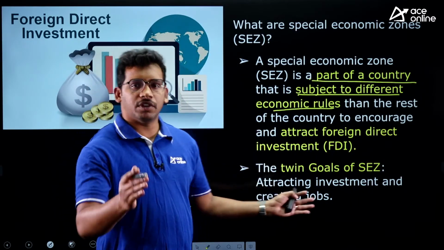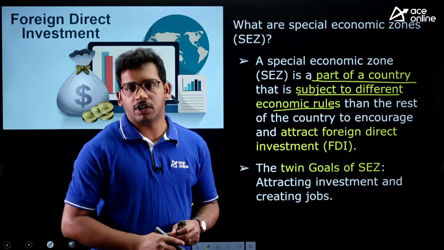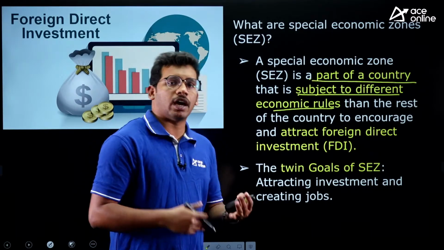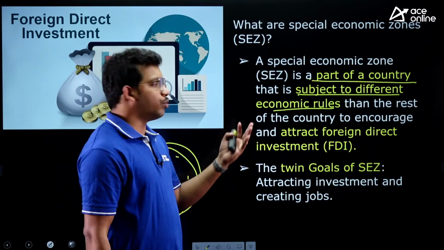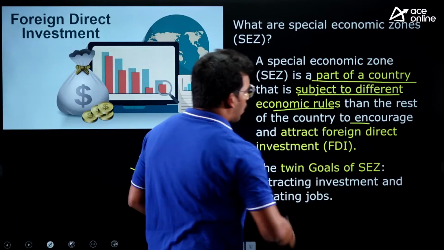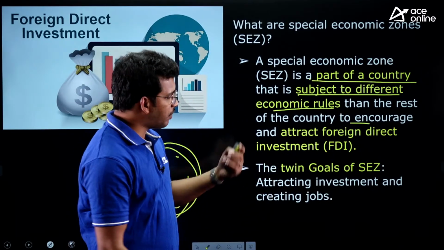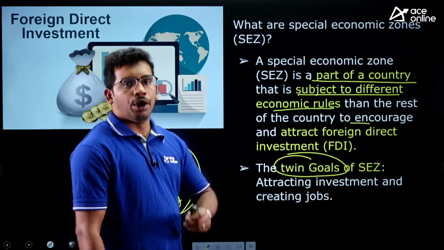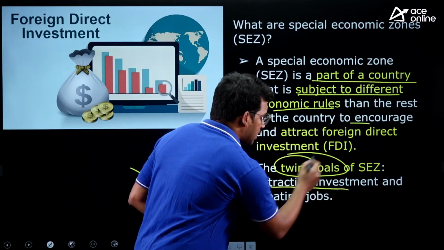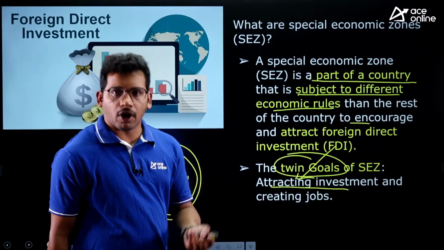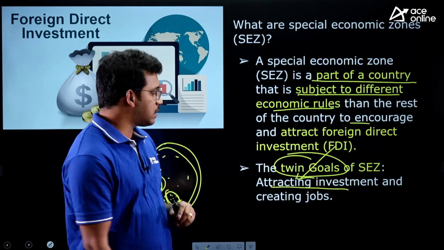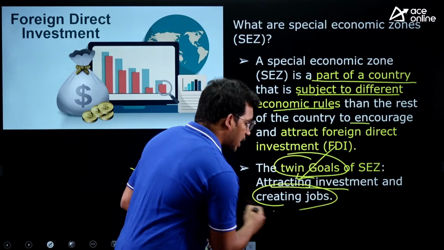These are zones which do not directly come under the usual rules and regulations. They have certain different rules so that companies are encouraged to invest more and produce more, right? So what is the aim of SEZs? We have already discussed that there are twin goals for special economic zones. One is attracting FDI, that is, foreign direct investment from companies of other countries. And one more objective is creating jobs.